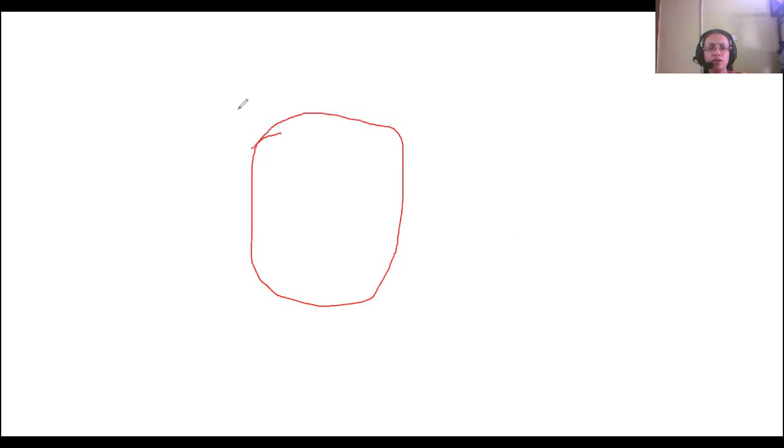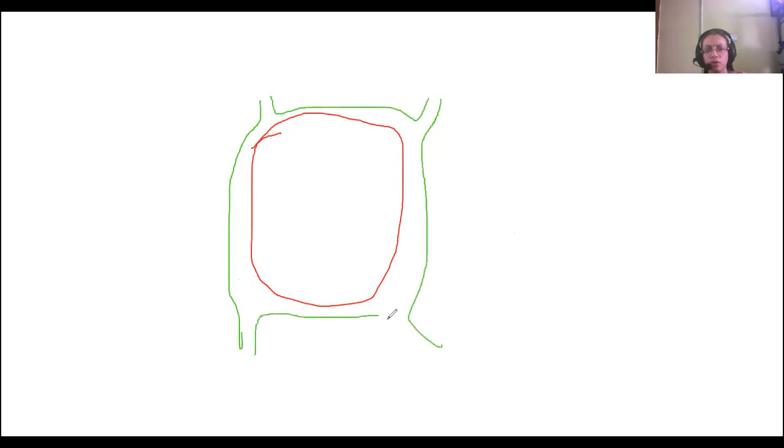This is a cell. Then this is the cell wall. Double layered.